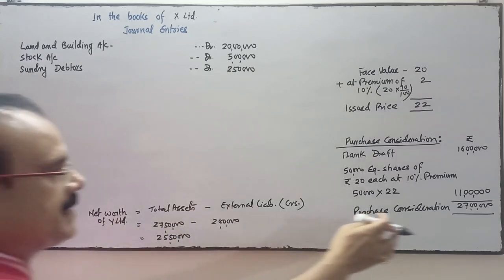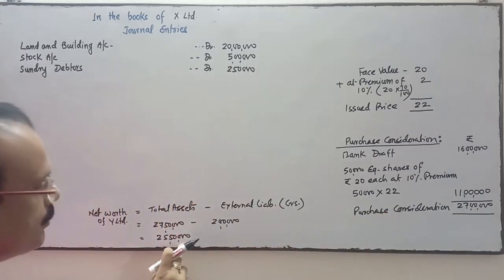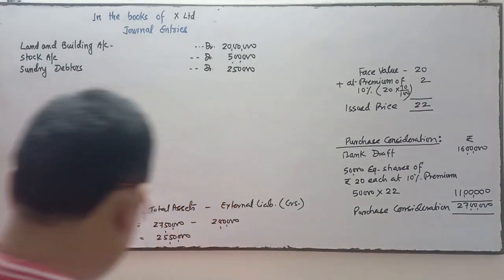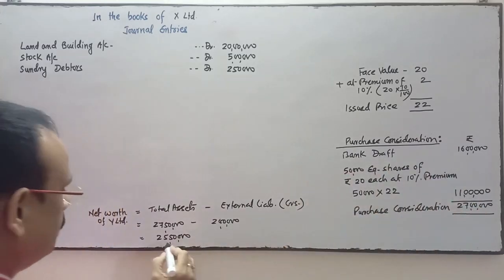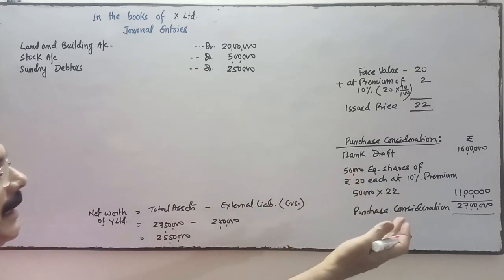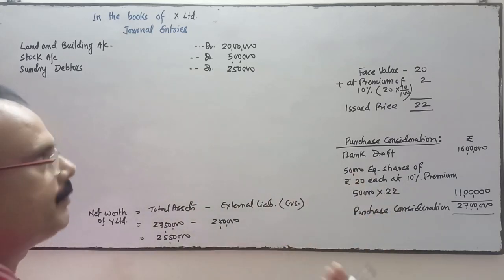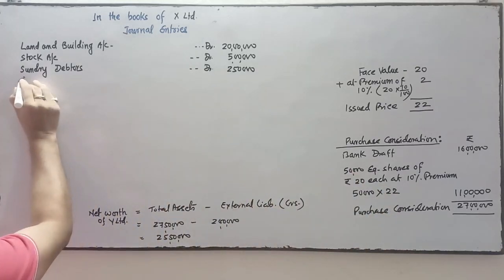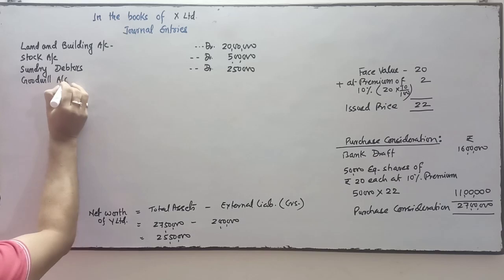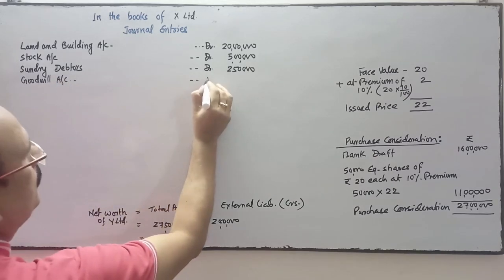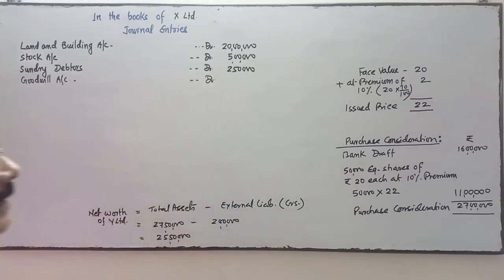Now see the purchase consideration. Compare this with the purchase consideration. Yes, so we are paying high. We are paying above the net worth. It means we are paying for goodwill. So goodwill account will be debited over here. So how much will be the goodwill?